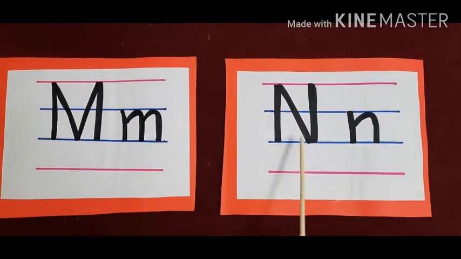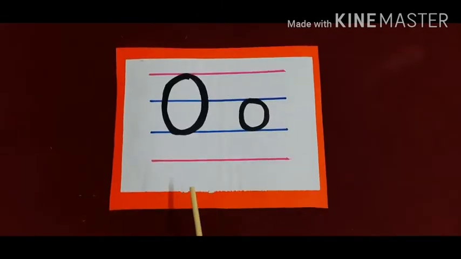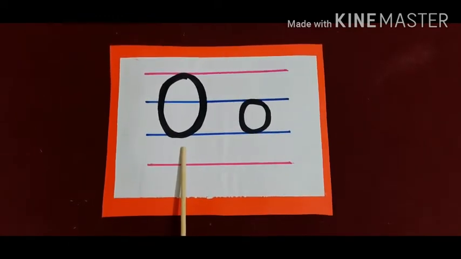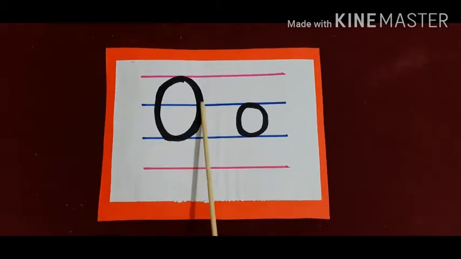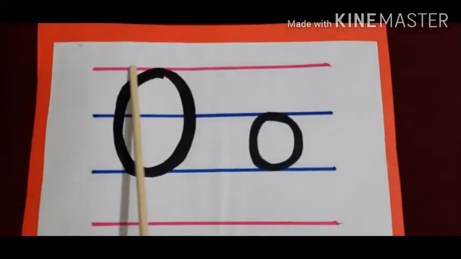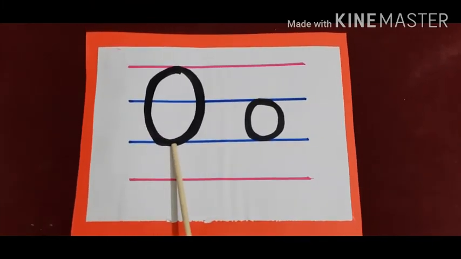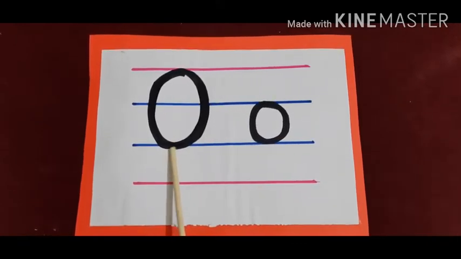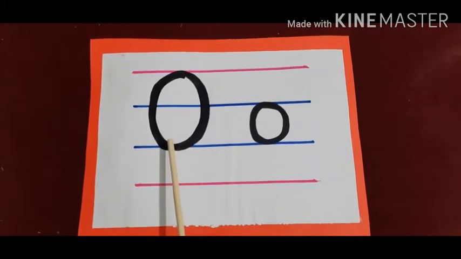Now, after N, which letter comes? That we are going to learn today. Yes, after N, the letter O comes. Can you see here? Capital O. Today we are going to learn capital O. Now, can you tell me what is the sound of O? Yes, the sound of O is O.